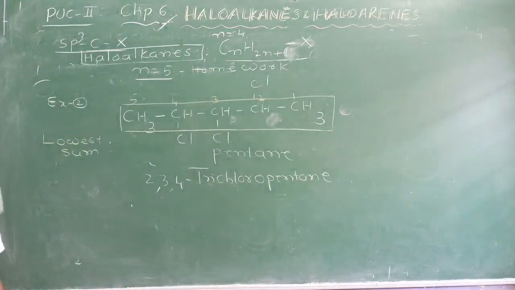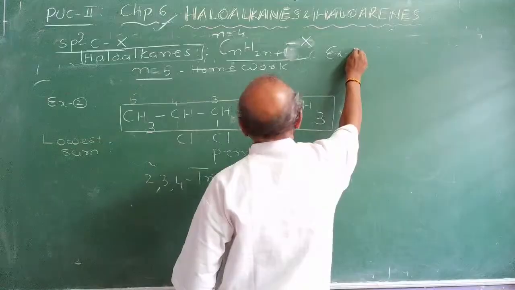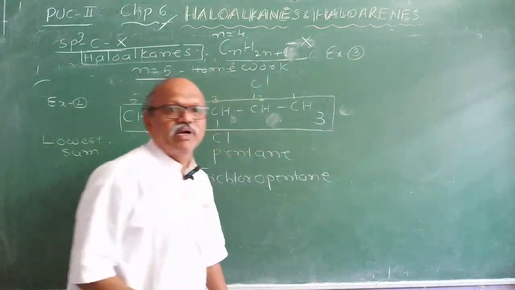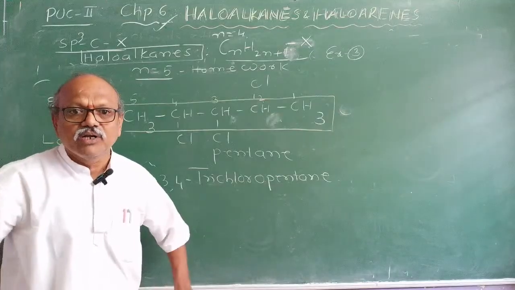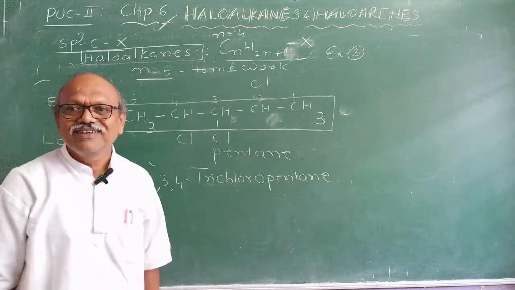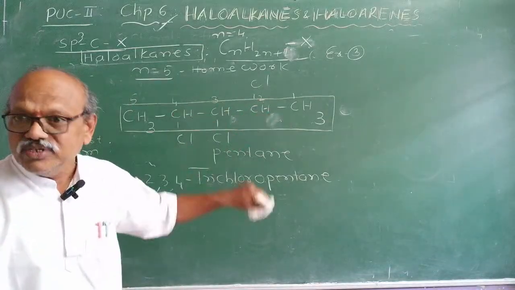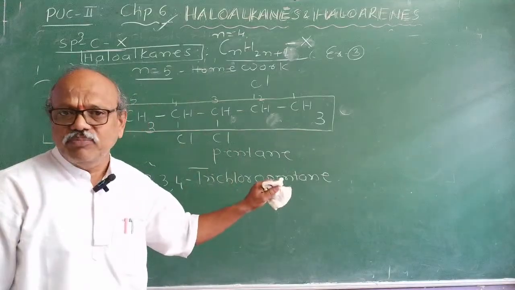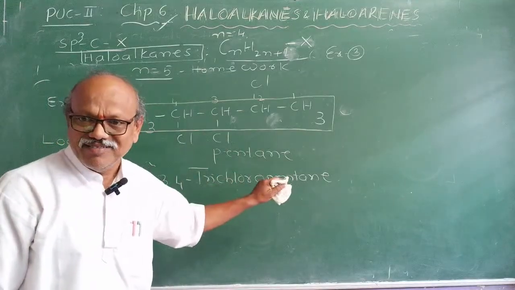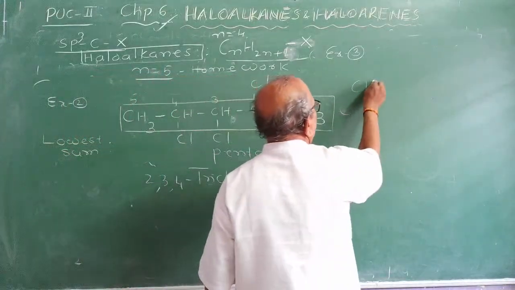Very strict rules are there in IUPAC, right? Me and you cannot do anything, my dear students. It is made by the International Union of Pure and Applied Chemistry, not local Dharwad Gadag chemistry. Locally we can't do it. It is an international union. Whatever rules, conferences will be held, there they will decide. We cannot decide anything.